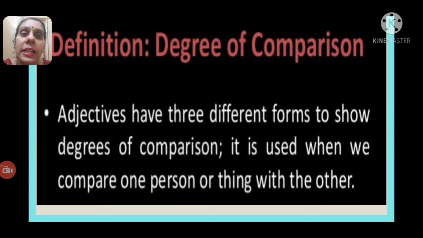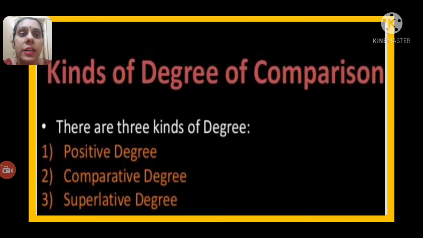Adjectives have three different forms to show degrees of comparison. Comparison means comparing. It is used when we compare one person or thing with the other. There are three different kinds of degrees of comparison: positive degree, comparative degree and superlative degree.